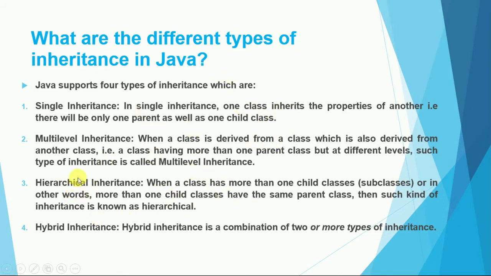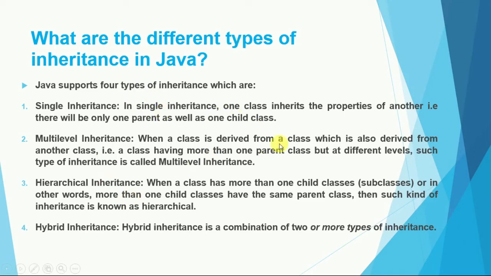And there is also hierarchical inheritance, when a class has more than one child class. So we can say there is a parent class and we have two child classes. If one parent has more than one child class, or in other words more than one child class has the same parent class, then such kind of inheritance is called hierarchical inheritance.